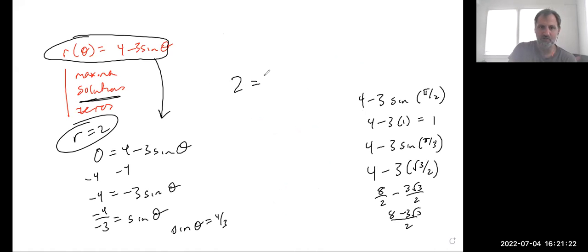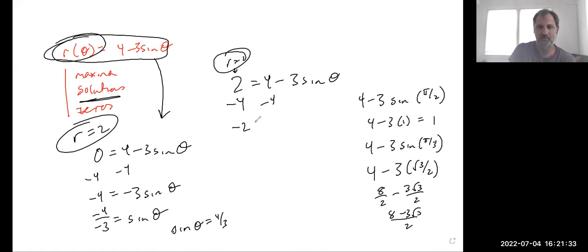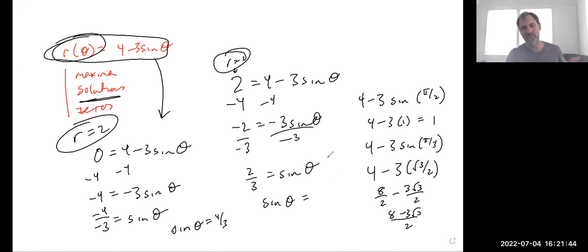So we've got 2 equals 4 minus 3 sine theta, right? Because we had r equals 2, we just stuck that into here onto this side. So now we do the math, minus 4: 2 minus 4 equals minus 3 sine theta, divided by minus 3. So this is 2/3 equals sine theta. So where does sine theta equal 2/3? That's going to happen twice. Again, I'm thinking about my unit circle here. It's going to happen here, but it's also going to happen here. So I use inverse sine.